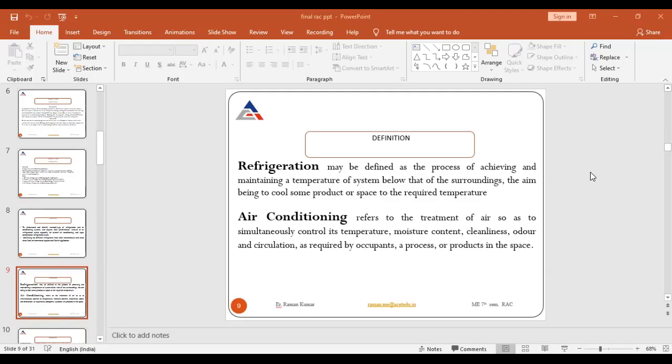But in refrigeration we will not control the moisture content, cleanliness, odor, or circulation. But in the case of air conditioning, our main purpose is not only cooling, but we will also control the moisture content of the air, its cleanliness, odor, and circulation, as required by the occupant. So this is the main difference between refrigeration and air conditioning.